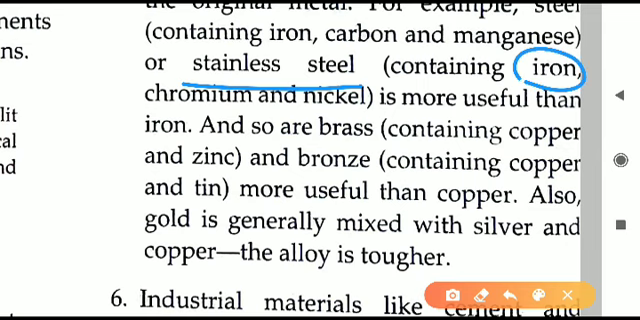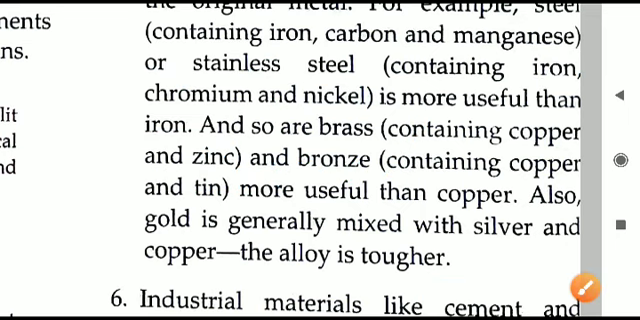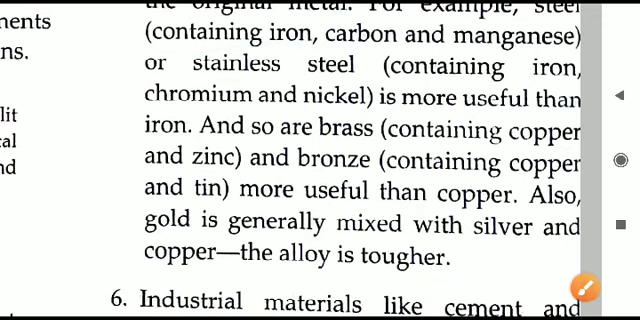Iron is there in stainless steel. Apart from that, chromium and nickel are there. So iron, chromium and nickel, all these three are elements. Different elements, or metals, are mixed together, and they are giving us what? Stainless steel, that is an alloy. Next we will read all these alloys.